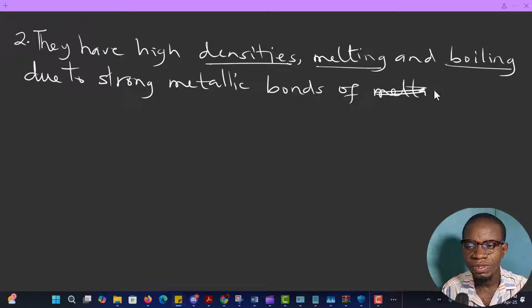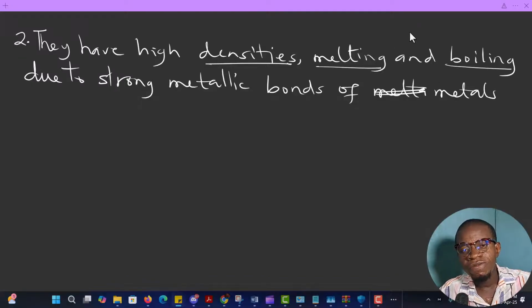This simply means that for all metals, the mass per volume is higher. That's what we mean by density. So if you weigh it, it has more mass at a particular volume. Their melting point is very high, and their boiling point is also high.